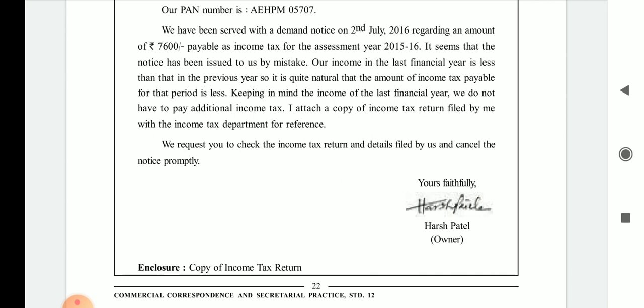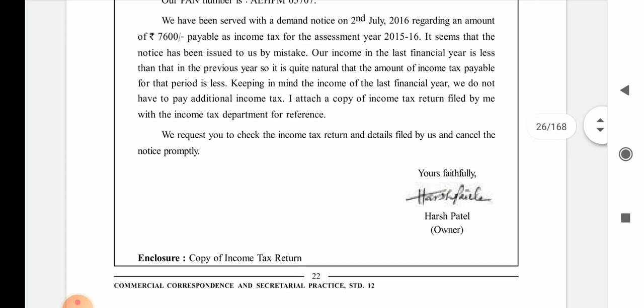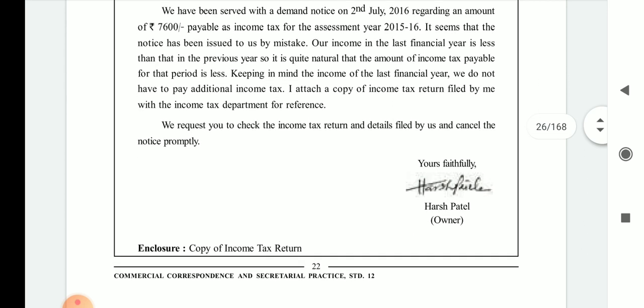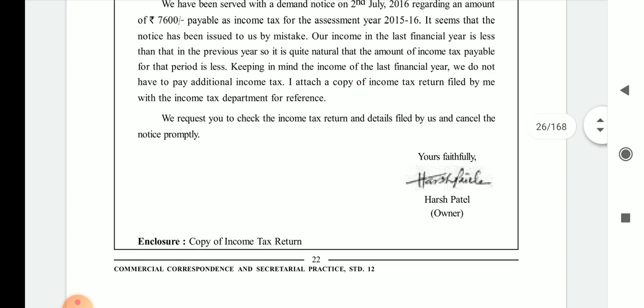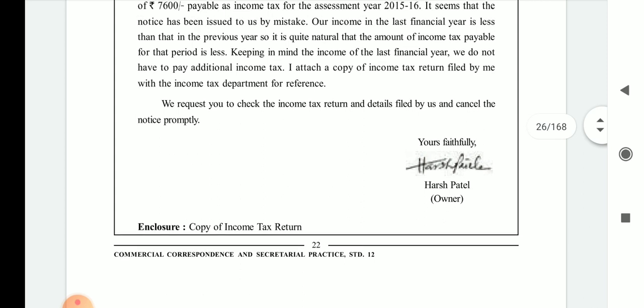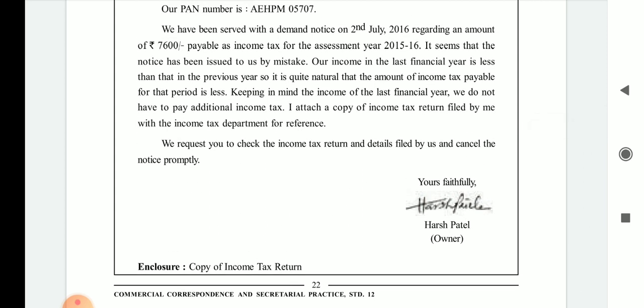They are not liable to pay a single rupee of tax because the income is already quite low. Keeping in mind the income of the financial year, we do not have to pay additional income tax.